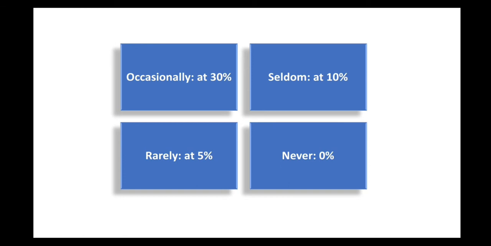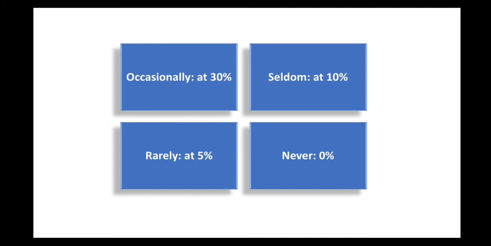And also we have often. Often we use it when the frequency of the action is at about 70%. So here I can say I often go to the beach after class, or I often go to the beach in the evening. So it is an example. I do it, but it is often.